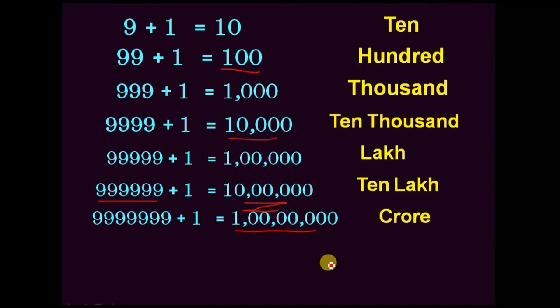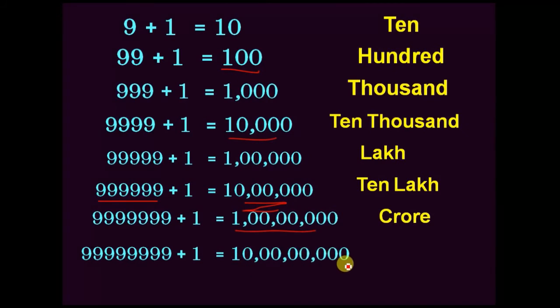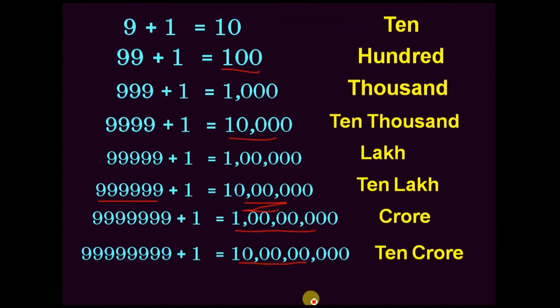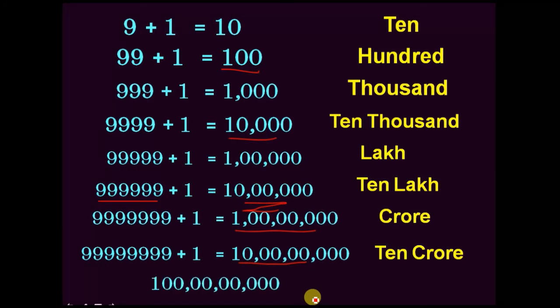Now if we add 1 to the greatest number of this 8 place value, we will get a 9 place value number. This is a 9 place value number, it is 10 crore. Okay, అంటే ఇది 9 place value. నెక్స్ట్ వచ్చేటటువంటి 10 place value ఉన్నటువంటిది, that is 100 crore.